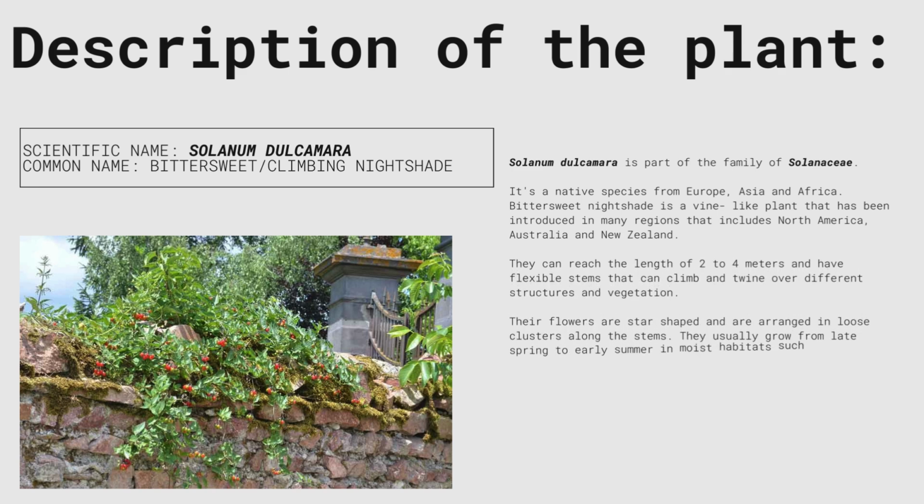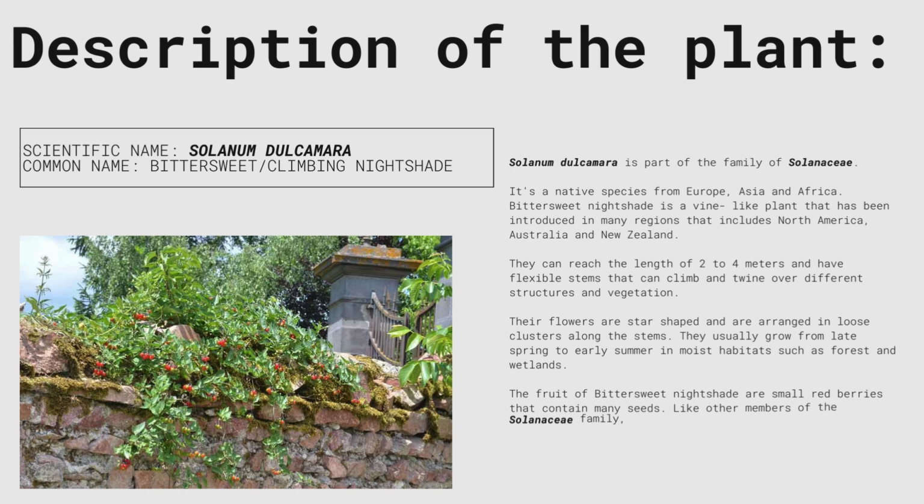So the scientific name is Solanum dulcamara and the common name is bittersweet or climbing nightshade. Solanum dulcamara is part of the family of Solanaceae. It's a native species from Europe, Asia and Africa.